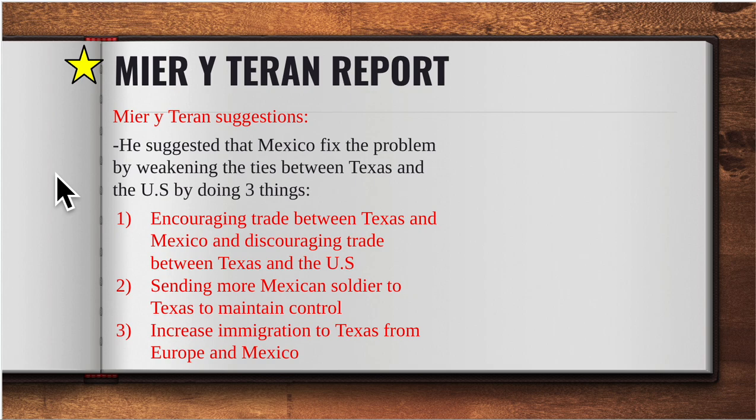Number 2, send more Mexican soldiers to maintain control in Texas. In other words, let's put some more soldiers at the border. Let's see who is coming in and out, have a little more control on that one. And then number 3, let's increase immigration from Europe and Mexico instead of the United States. That's how we will lessen these ties with the U.S. government. So these are his suggestions based on his report. Let's see what Mexico does based on this report.